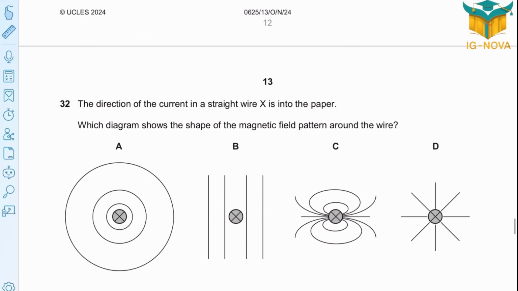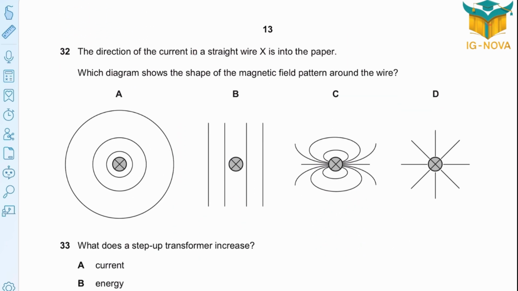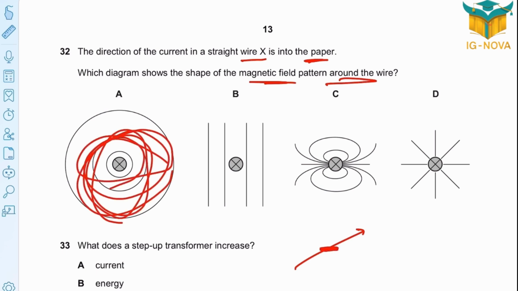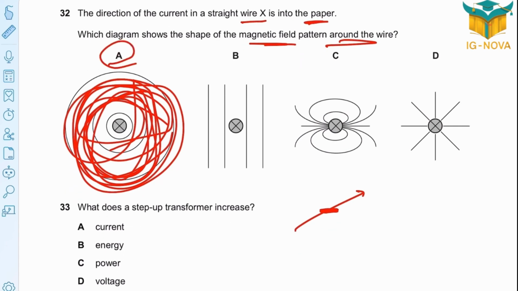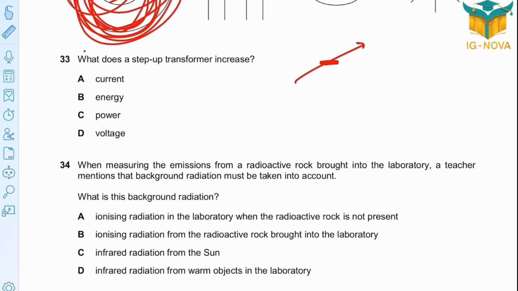Question 32. The direction of the current in a straight wire, X, is into the paper. So current enters the paper. Which diagram shows the shape of the magnetic field pattern around the wire? Around the wire carrying current, it's in a circle. A lot of circles. So it must be option A. Question 33. What does a step-up transformer increase? A step-up transformer surely increases voltage.